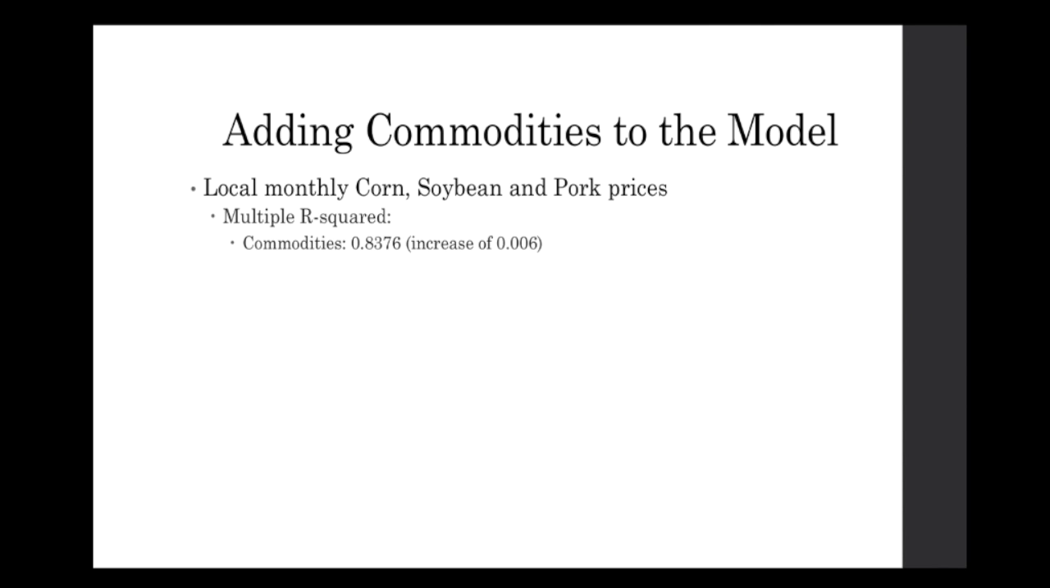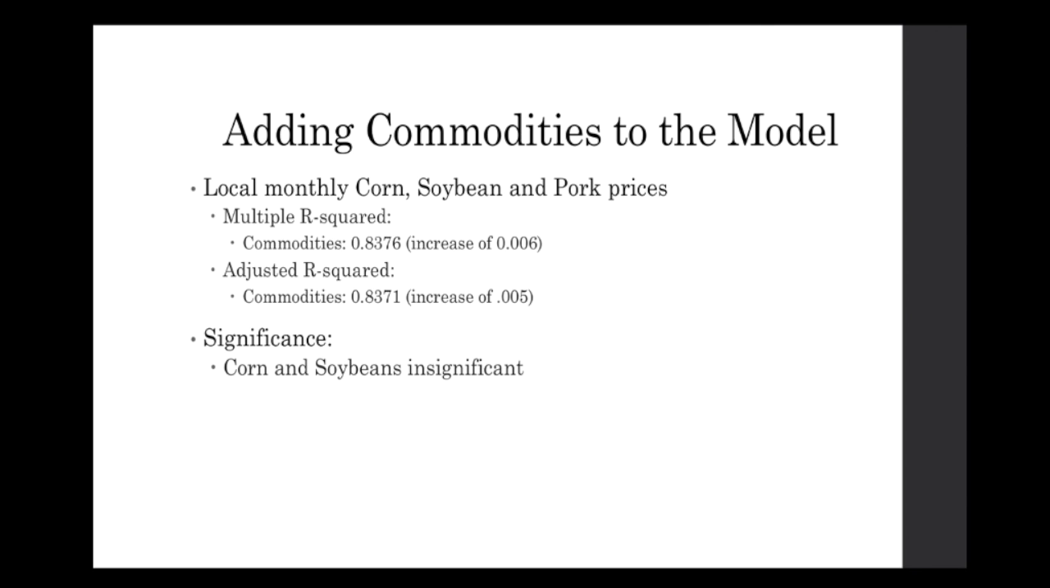After creating our 3 variable model, we then thought about adding commodities to the model. So we used local monthly corn, soybean, and pork prices. After adding these to the model, we had a multiple R-squared increase of 0.006 and an adjusted R-squared increase of 0.005 from that 3 variable model.